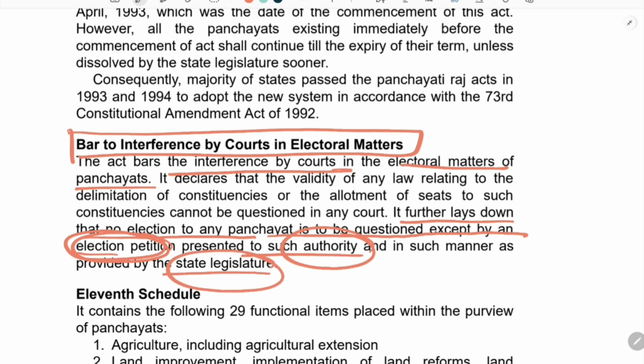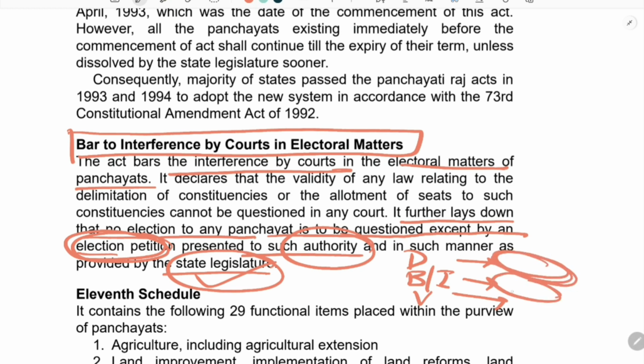So if there is an electoral dispute at the district, intermediate or block level, or the village level, there are separate bodies decided by the state legislature, which act as adjudicating bodies at all three levels.